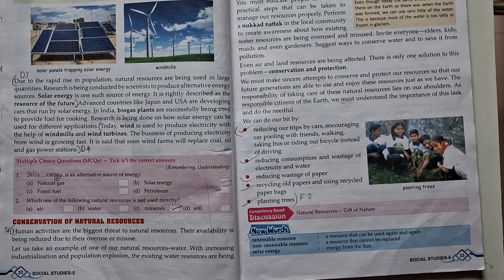Reduce consumption and waste of electricity and water. Reduce wastage of paper, recycle old papers and use recycled paper bags. Don't use plastic, and plant a tree. Planting trees. Natural resources, this one God gifted.